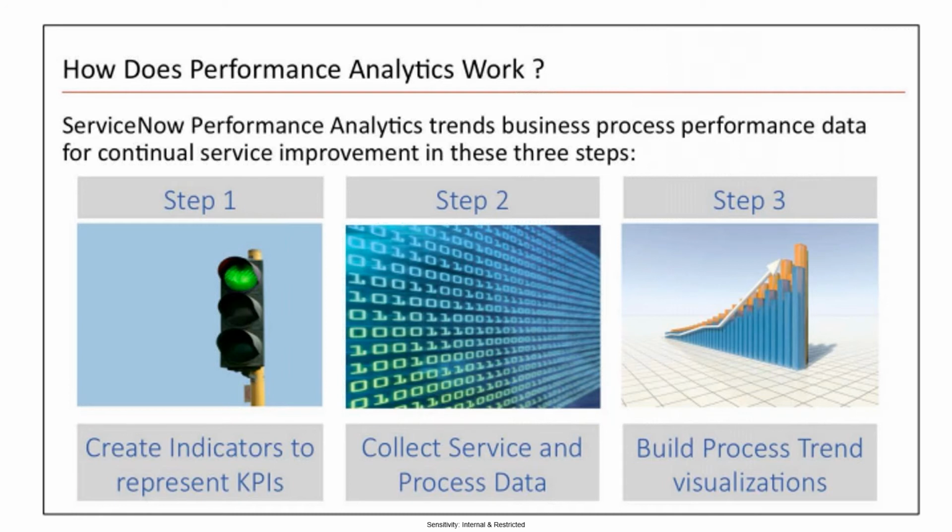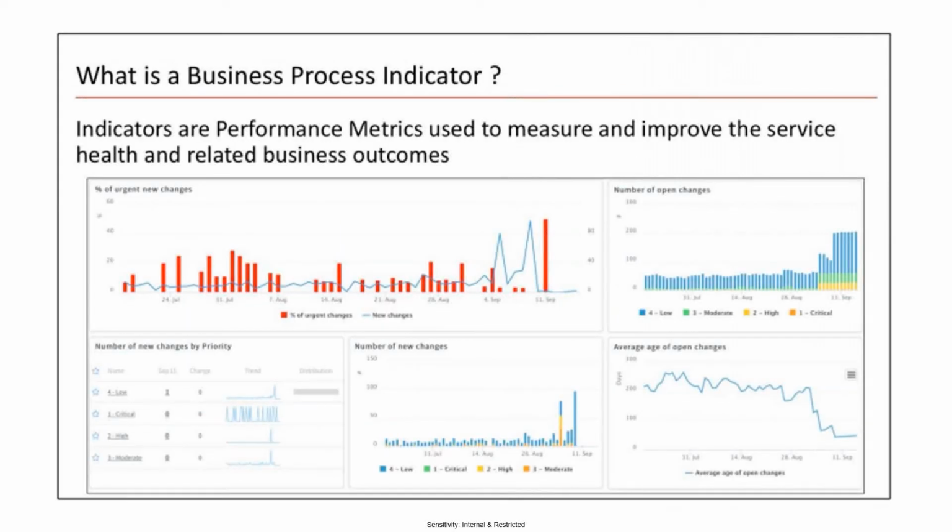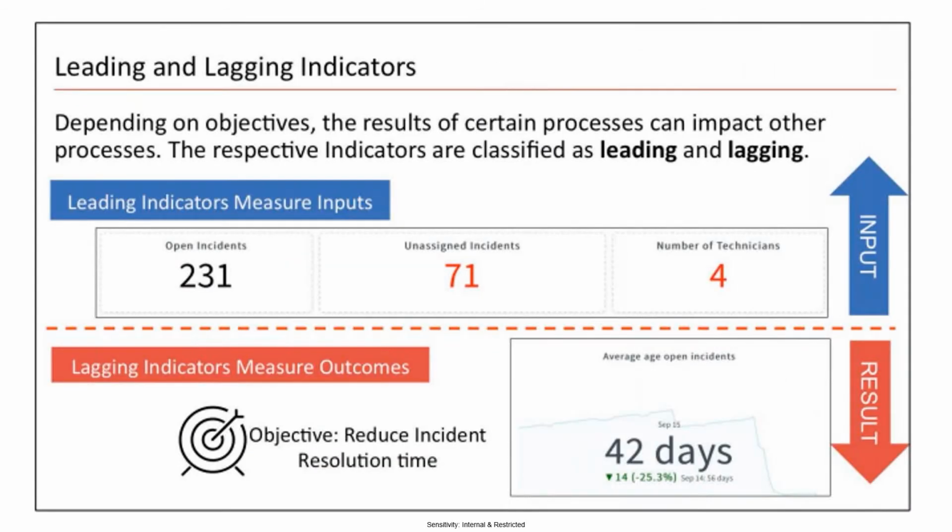Here they have given a bar graph. We can visualize it however the customer wants it to be. Customer might ask you anything. If he wants that view, we can make it that way. Whatever he wants us to do, we can do. So these are the three steps of how it works. And as I just told you, consider indicators as performance metrics. They are used to measure and improve the service health and related business outcomes. And we have something like leading and lagging indicators.